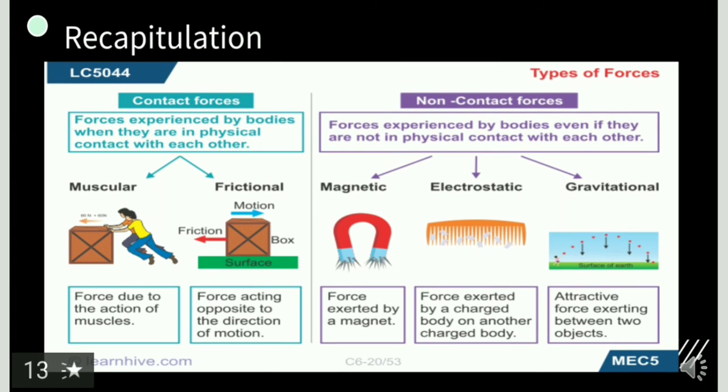So let's recapitulate what all we have learned in this one. We have learned types of forces. There are two types: contact forces, experienced by bodies when they are in physical contact with each other, and non-contact forces, where physical contact is not needed. Contact forces: muscular, wherein muscles are in action. Frictional, an opposing force, and it works against the movement of the object. Magnetic, exerted by a magnet. Electrostatic, by charges. Gravitational, between any objects, but then Earth, we know it very well, that it's well known for its gravity.